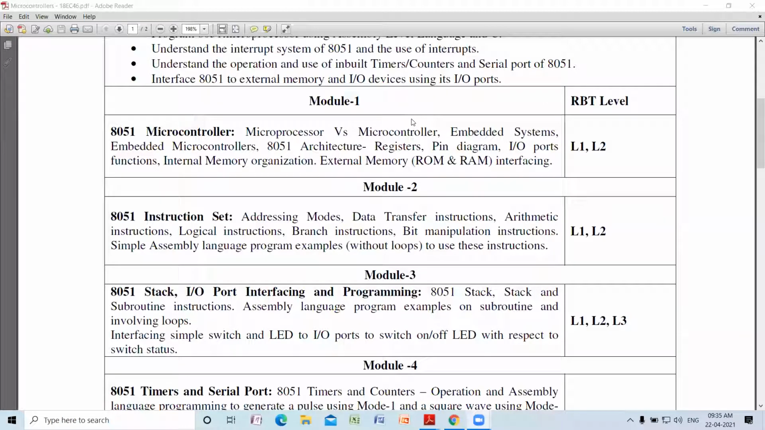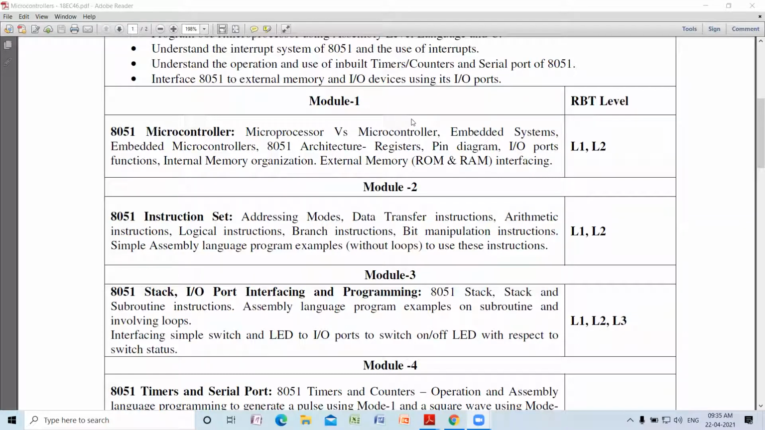We will be dealing with the instruction set in detail in module 2, and at the end we'll write some sample programs using assembly language without loops. The concept of loops you have already studied in the first semester, in your basic C programming. There you understood what looping means: repeatedly doing the same thing. Maybe you add 10 numbers, executing the add instruction repeatedly within a loop.